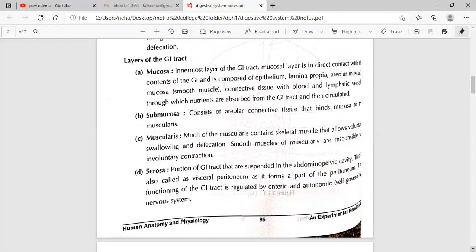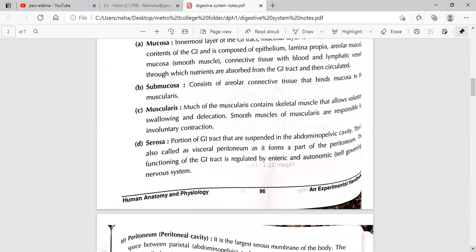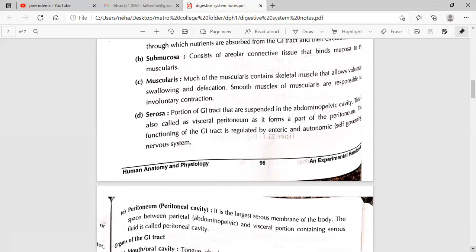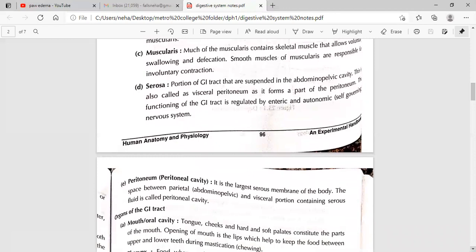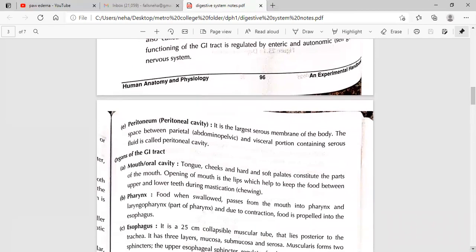The function of the GI tract is regulated by the enteric and autonomic nervous systems. Peritoneum: it is the largest serous membrane of the body. The space between the parietal and visceral portions, containing serous fluid, is called the peritoneal cavity. Organs of the GI tract: mouth. The oral cavity, tongue, cheeks, and hard and soft palate constitute the parts of the mouth. The opening of the mouth is the lips, which help to keep the food between the upper and lower teeth during mastication.